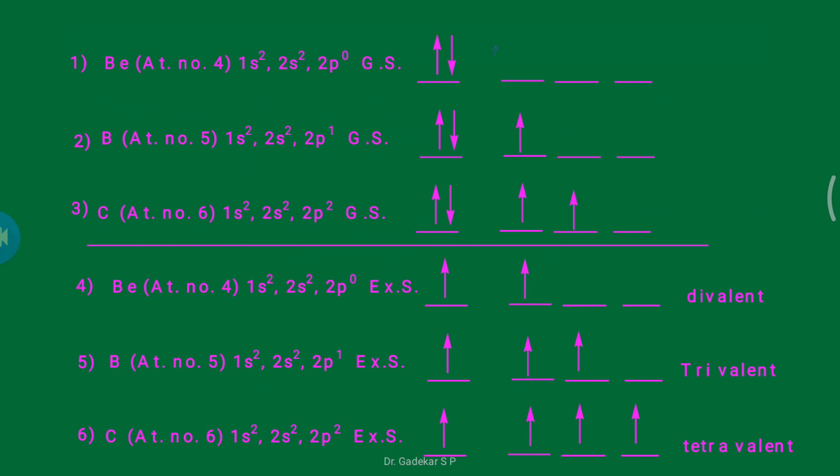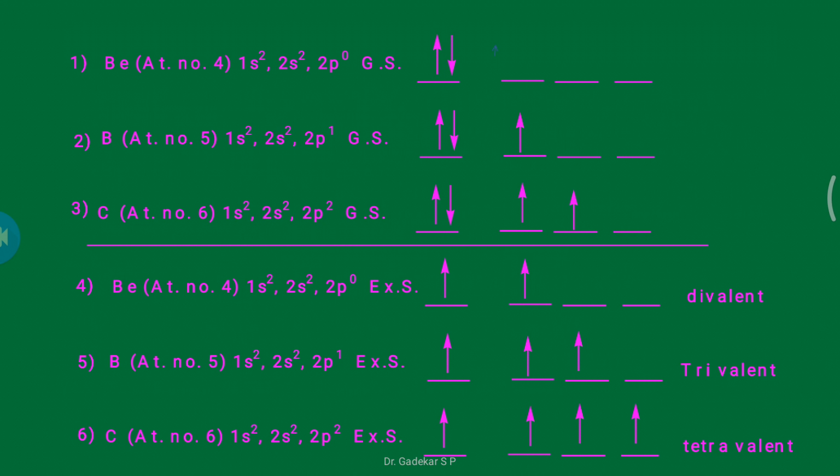Similarly, boron's atomic number is 5 and its electronic configuration is 1s2, 2s2, 2p1. The 1s2 electrons are inner core electrons, so I do not represent them here, but represent only the outermost shell, the valence shell electronic configuration, 2s2, 2p1.